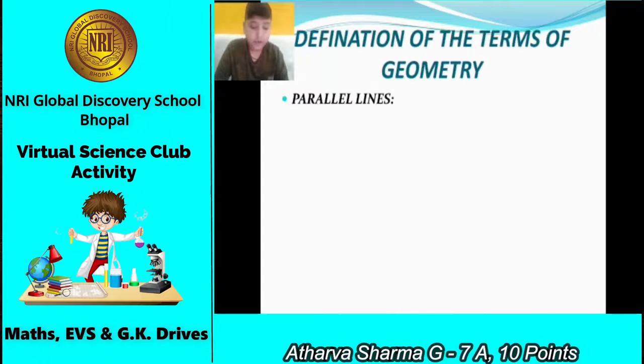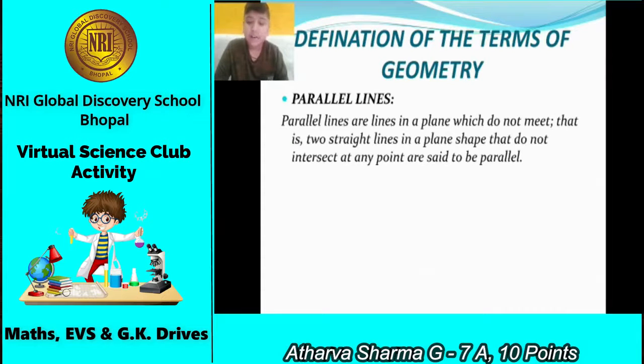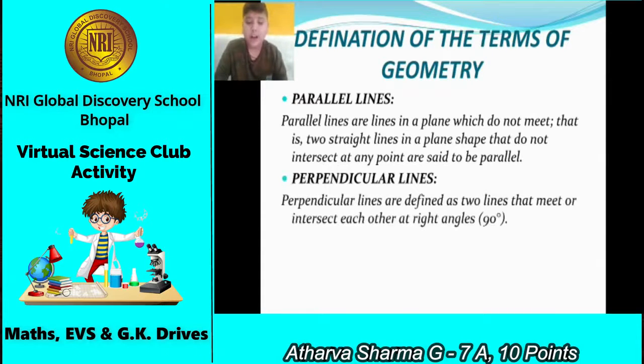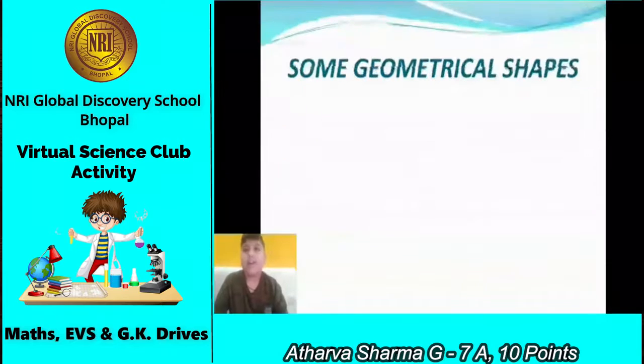Parallel lines. Parallel lines are lines in a plane shape which do not meet. That is, 2 straight lines in a plane shape that do not intersect at any point are said to be parallel. Okay, perpendicular lines. Perpendicular lines are defined as 2 lines that meet or intersect each other at right angles, that is 90 degrees.